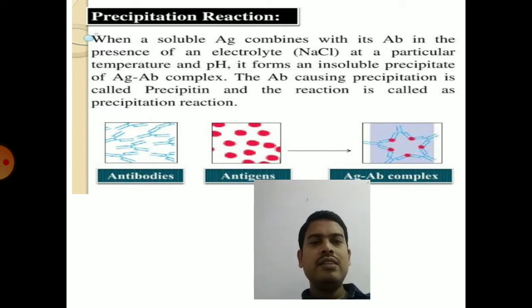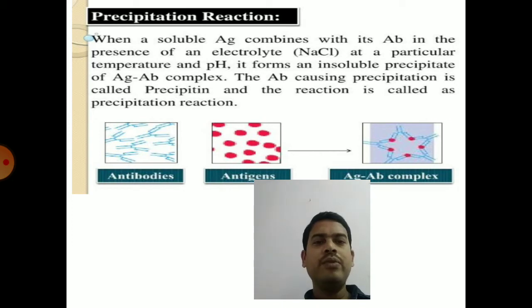So here the antibodies will bind to antigens which are soluble in nature. The antibodies which are going to bind with the soluble antigen are called precipitins, and the reaction is called precipitation reaction. You can clearly see the binding of antibodies in the diagram with that of antigens, forming antigen antibody complexes.